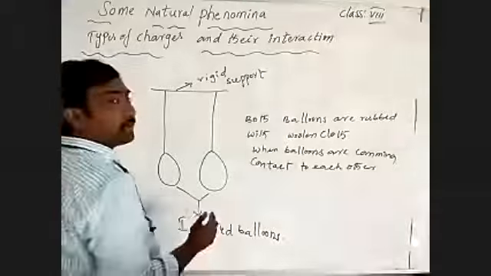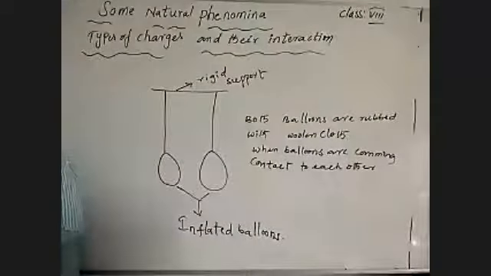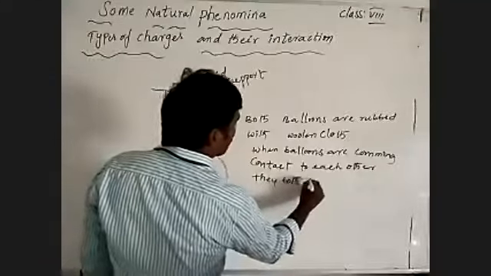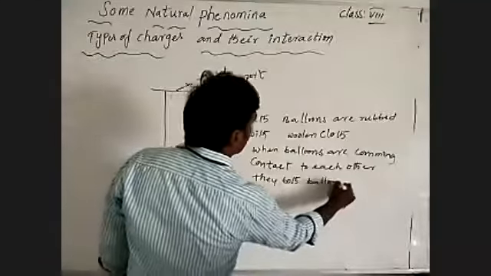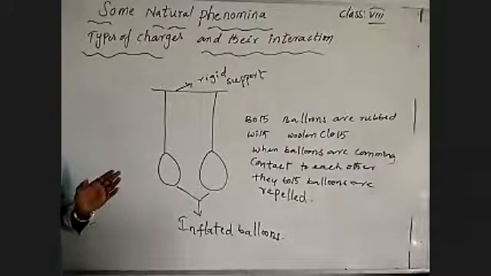Both balloons are repelled. Repelled means both balloons move away from each other. They are not in contact with each other.